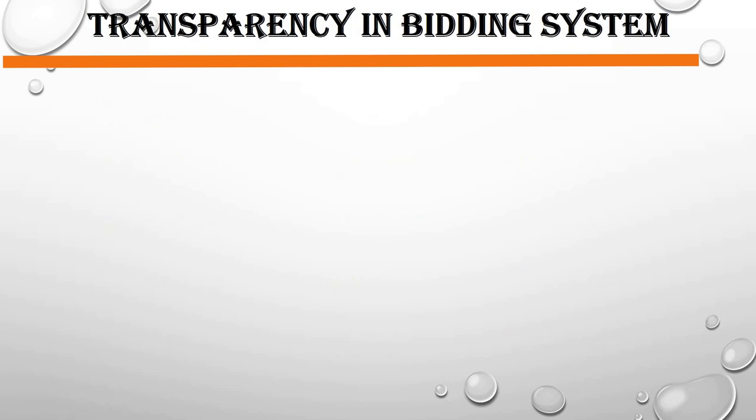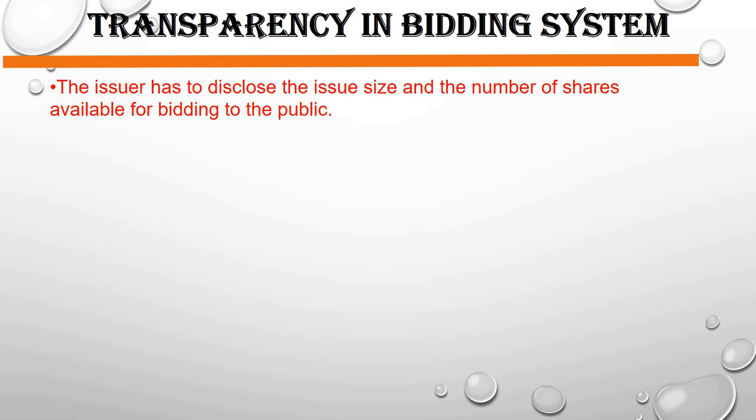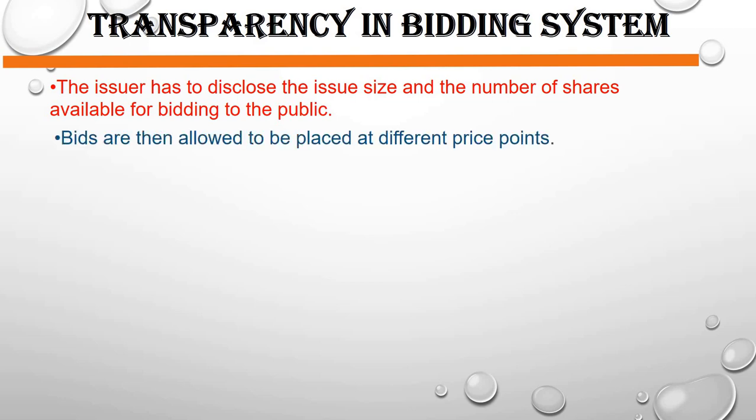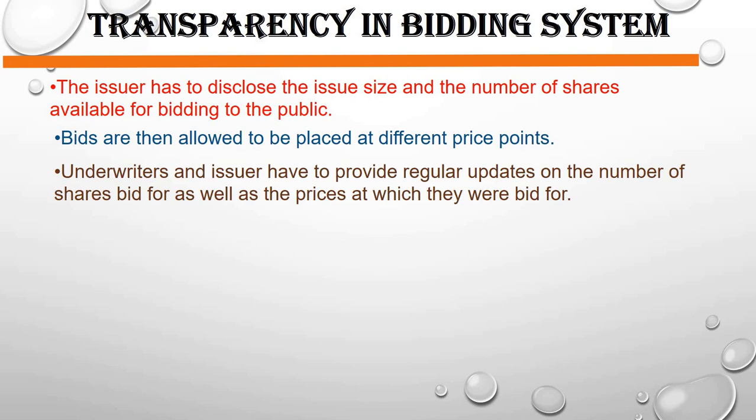Now, whenever there is a bidding process, transparency should be there. Transparency means the issuer has to disclose the issue size and the number of shares available for bidding to the general public. Bids are then allowed to be placed at different price points. Underwriters and issuers have to provide regular updates on the number of shares bid for as well as the price at which they were bid for.